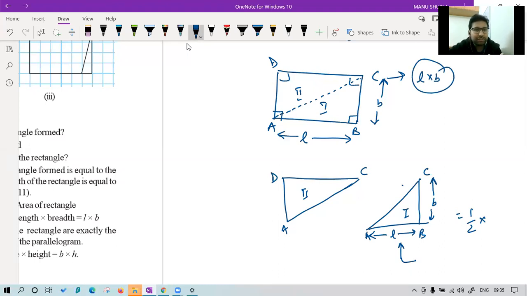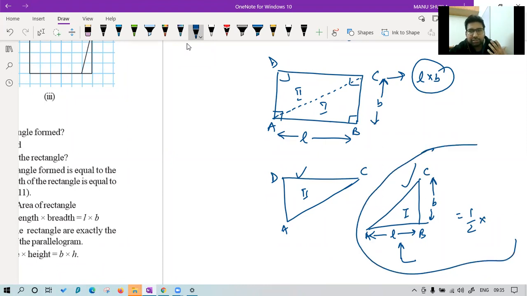Okay. So what I've done is, Sarvagya, I have divided the rectangle in two triangles. First triangle ABC and second triangle ADC. If you join them, you get the rectangle back. So tell me what is the area of triangle ABC? Half into AB into BC, because AB is the base and BC is the height. Yes, class? That means half into L into B. I have taken BC as B and AB as L.